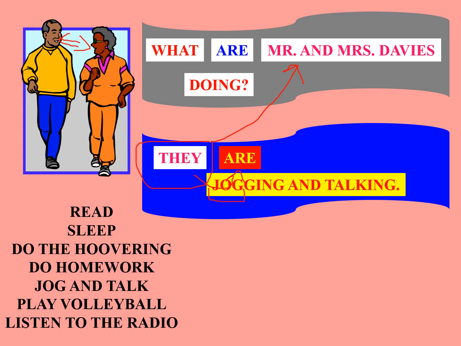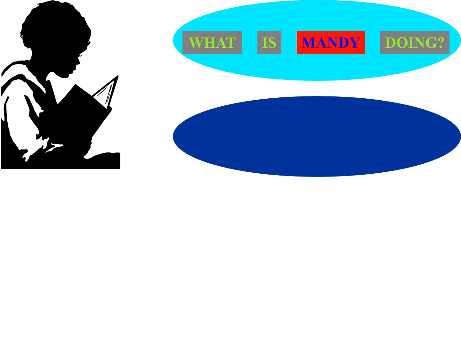Nice. An example is Mandy, and the question is, what is Mandy doing? Remember that you can always have a clear idea and get the correct answer just by looking at the question. So we're going to take Mandy here, and then the verb goes here, and then we have to know what verb she is doing.